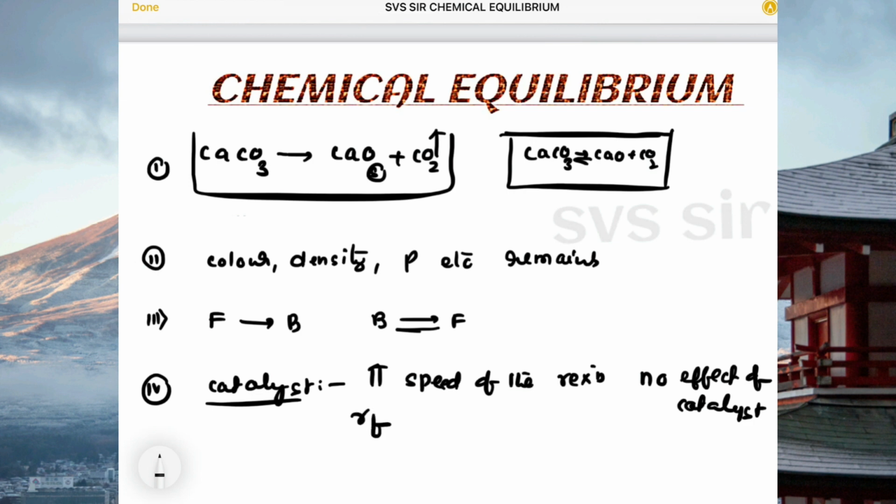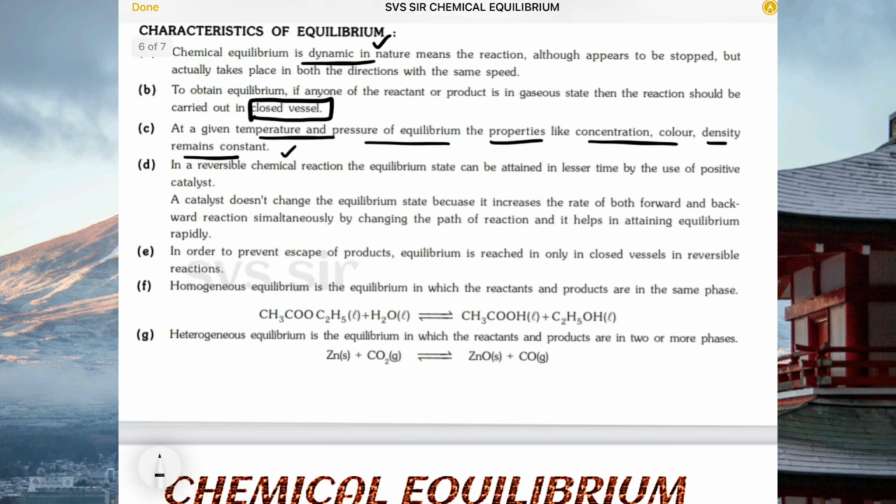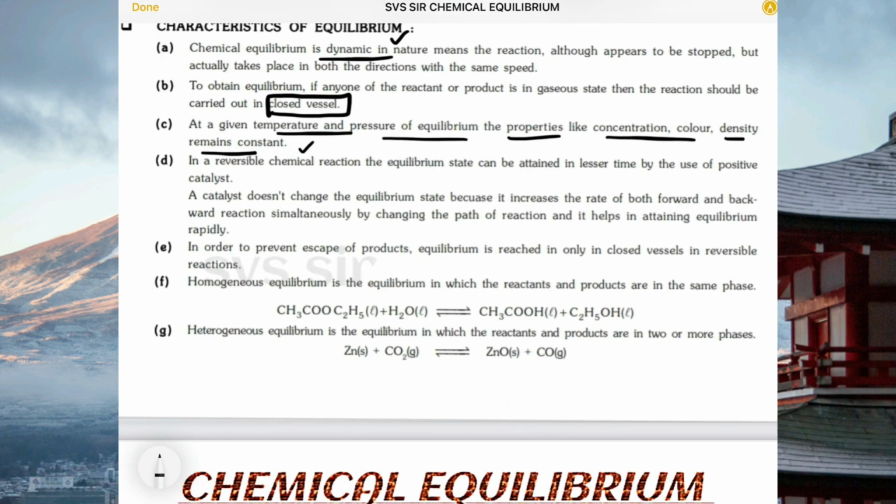It increases the rate of forward reaction as well as the rate of backward reaction and helps to attain equilibrium very fast. But there is no effect of catalyst on the equilibrium state. And very, very important, one important point you have to remember.